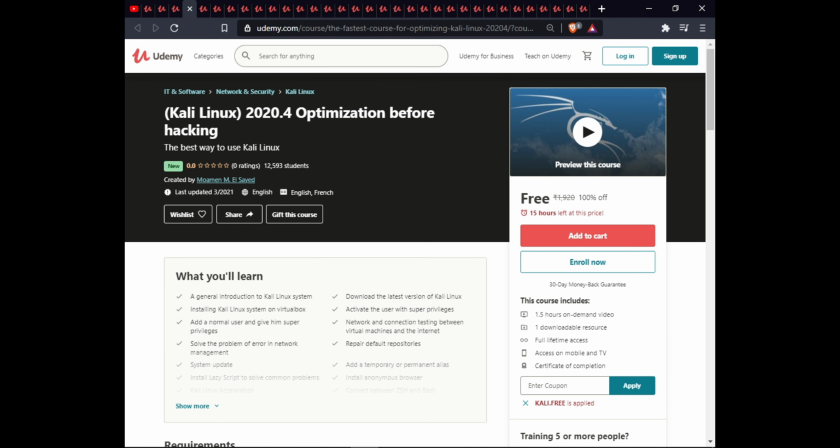The next course is Kali Linux 2020.4 Optimized Before Hacking. In this course, you will learn a general introduction to the Kali Linux system, how to download the latest version of Kali Linux, install Kali Linux system in VirtualBox, activate the user with super privilege, add a normal user and give them super privilege, network connection testing between the virtual machine and the internet, solve the problem of error in network management, repair the deferred repository, system update, add a temporary or permanent alias, install easy script to solve common problems, install NMS browser, Kali Linux extension, and control between ZSH and Bash.